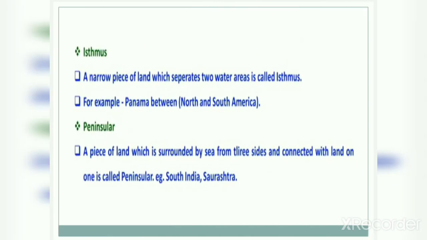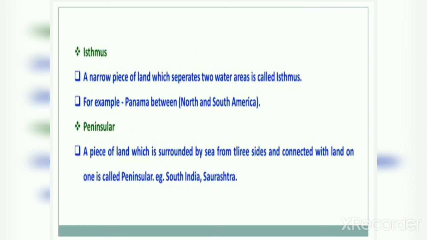Next is isthmus. A narrow piece of land which separates two water areas is called an isthmus. An isthmus is a piece of land which separates a water area into two parts. For example, Panama between North and South America is the best example of an isthmus.